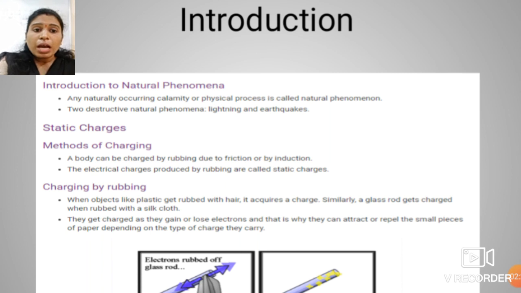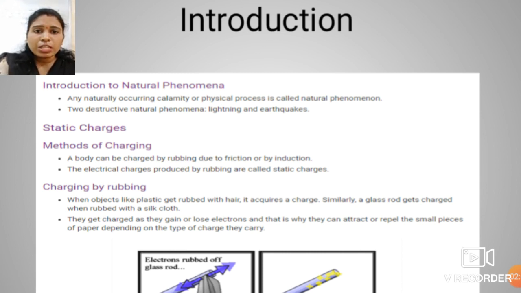So how are charges acquired by any object? Charging by rubbing: when an object like plastic is rubbed with hair, it acquires a charge.